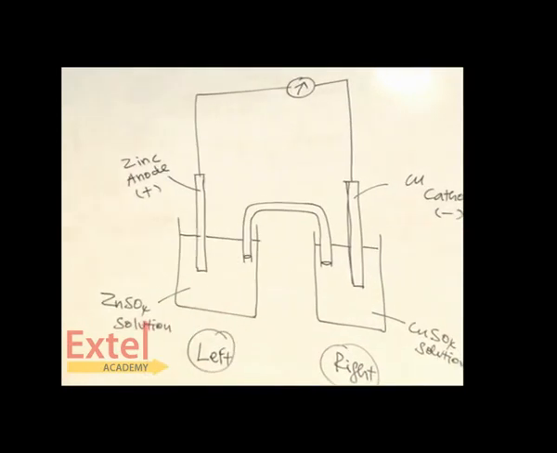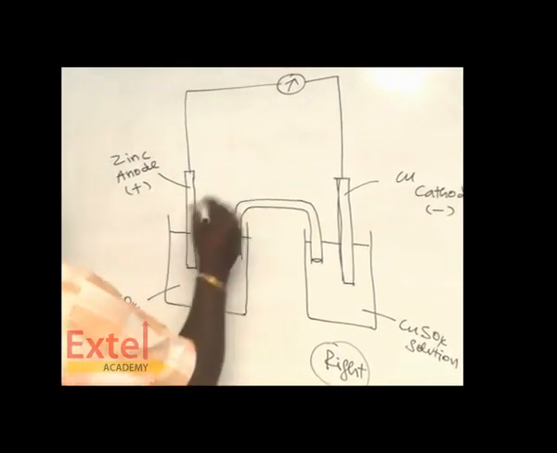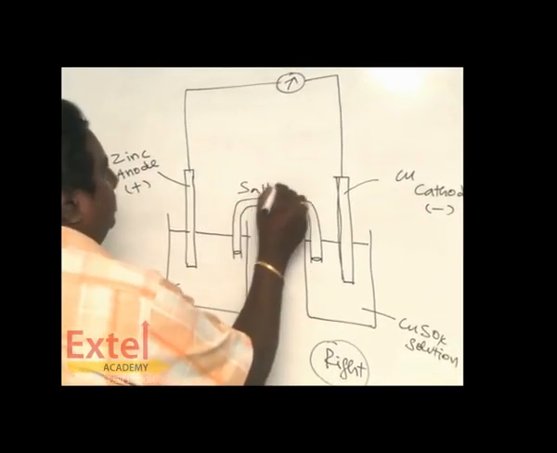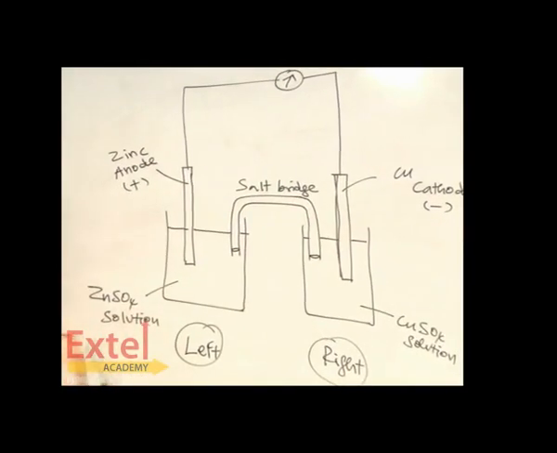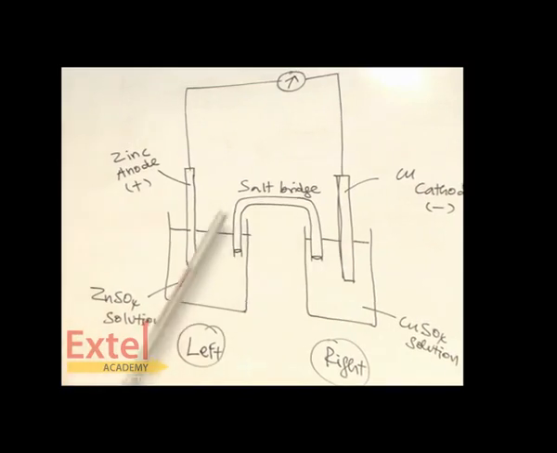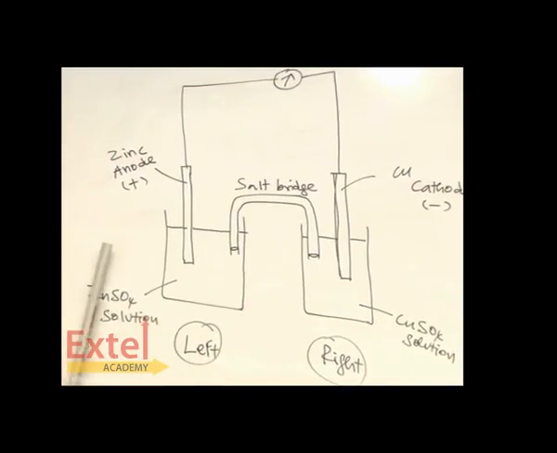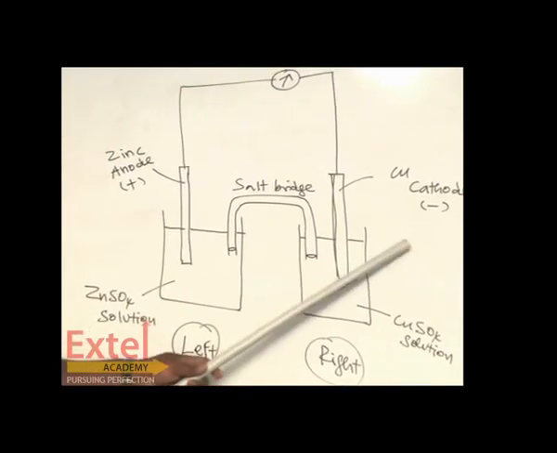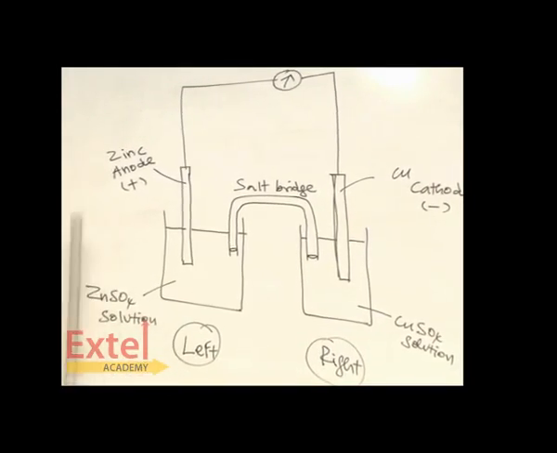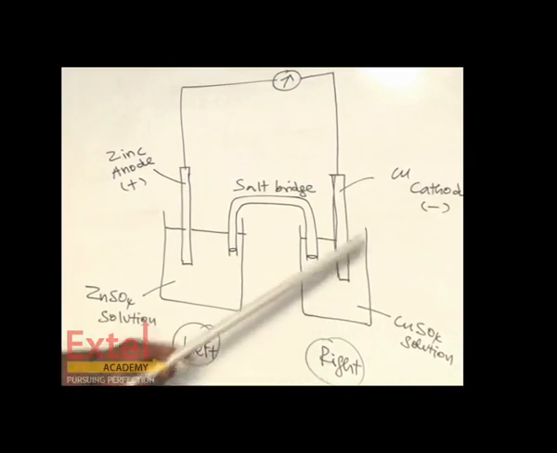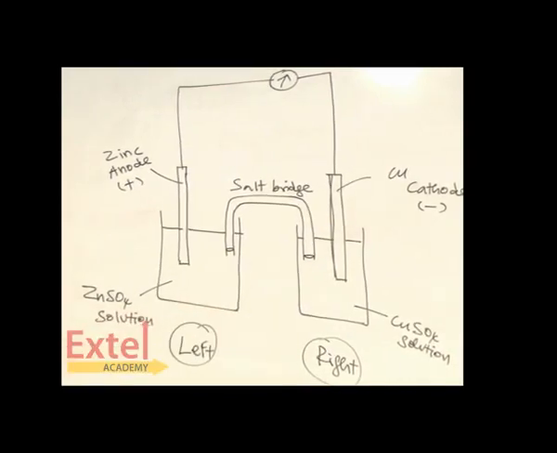Here this is called salt bridge. The middle one is the salt bridge and this is the anode and that one is cathode. So on the left hand side anode is there, on the right hand side cathode is there.